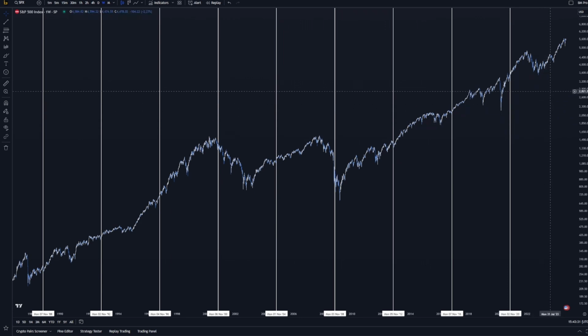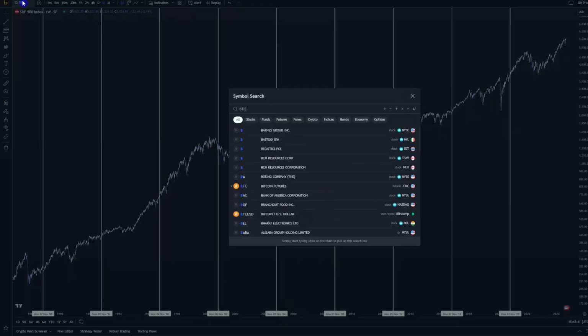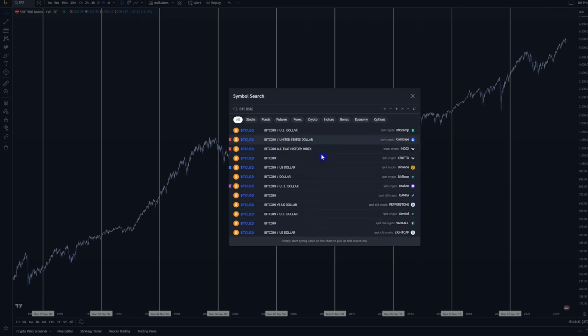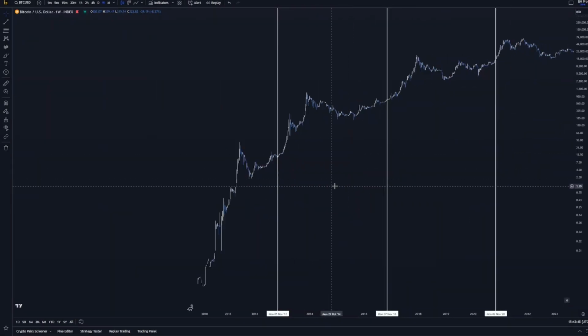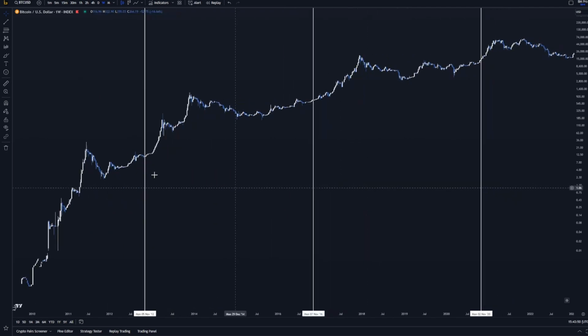So given the fact that this is taking place in just a couple months' time, it's actually pretty positive for equities, given the fact that historically this has had a very positive influence on the price action. And if we go to BTC to see the influence as well, just on the BTC USD chart here, what I've done is outline the previous 3 instances where this has occurred, and we can see obviously this has always had a very positive influence on the Bitcoin price action.